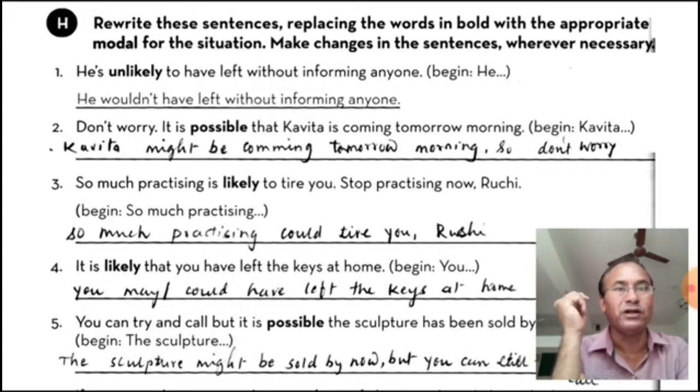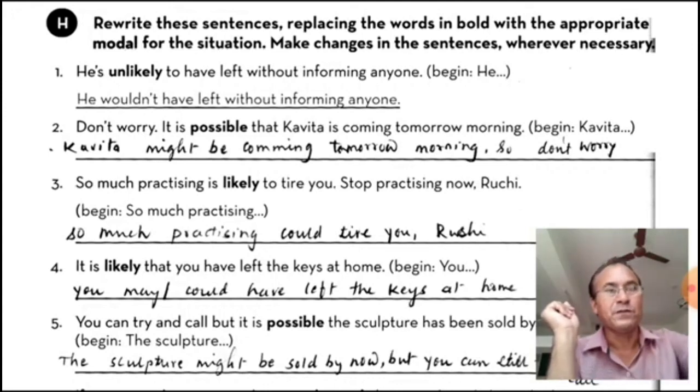This way we will have to do the rest. Don't worry, it is possible that Kavita is coming tomorrow morning. Begin with Kavita. So Kavita might be coming tomorrow morning, so don't worry. So it is possible, that's why we have used might.